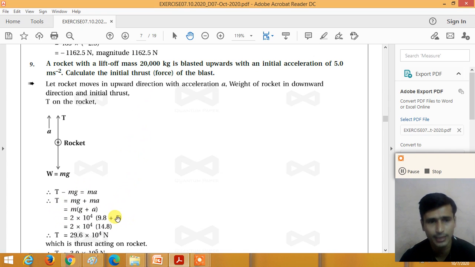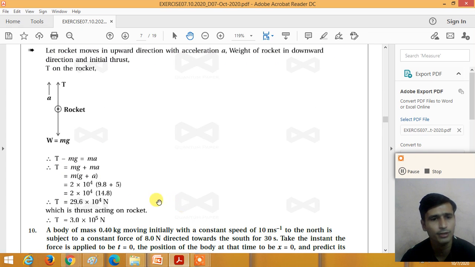If the rocket is moving with constant speed, the net thrust on the rocket is only mg, but here the rocket is moving with some acceleration, so the net thrust is increased by ma. So the net thrust force Ft is equal to m into g plus a. So the net thrust acting on the rocket is 29.6 into 10 raised to 4 newton, or we can say approximately 3 into 10 raised to 5 newton. Understand, dear student?